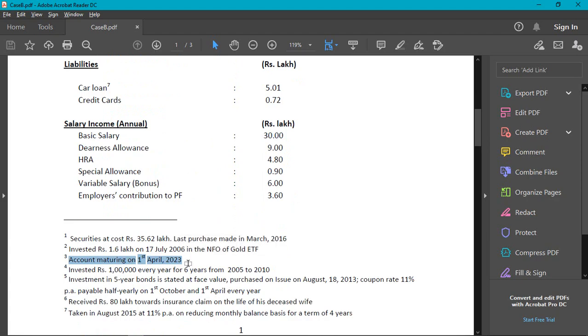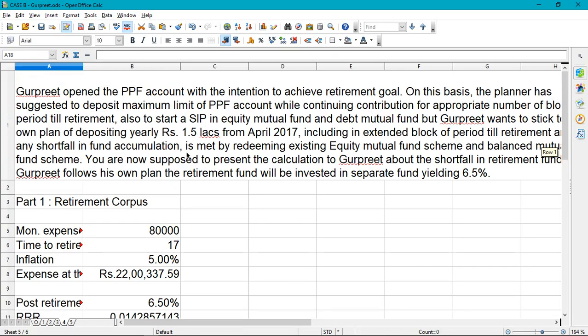Now, why is this important? The account will be maturing on 1st April 2023, but according to Gurpreet's plan, he wants to invest till a particular number of block periods.